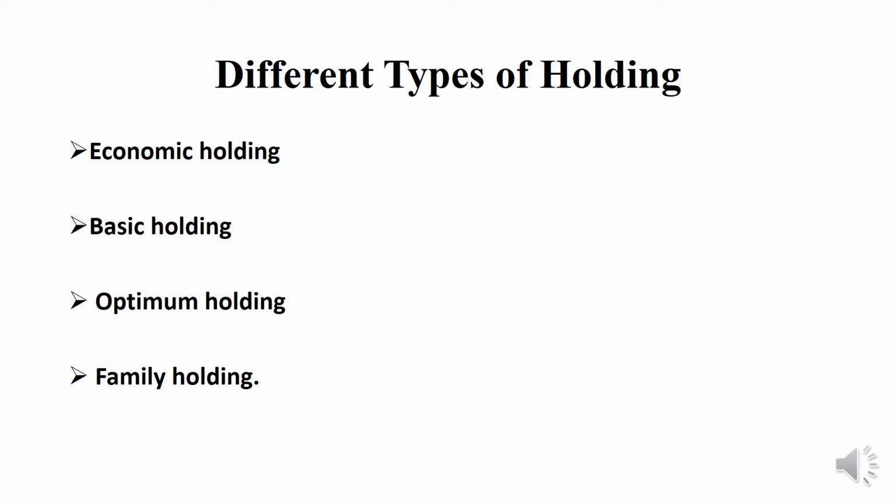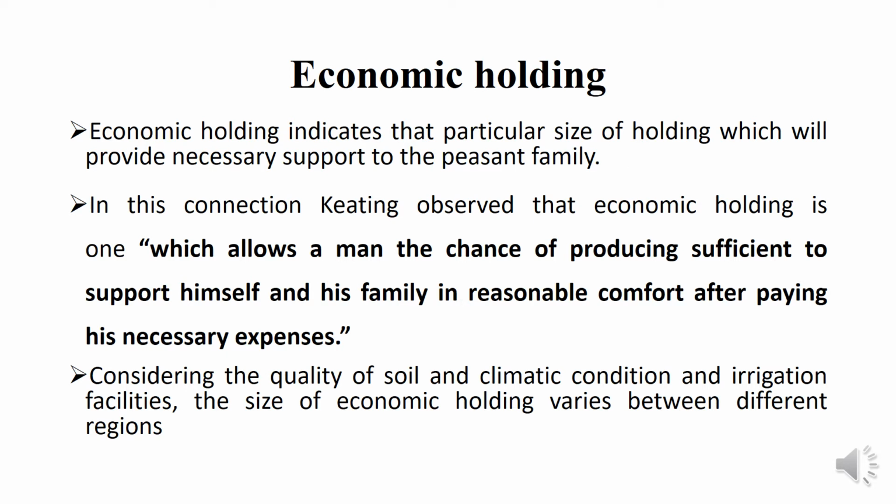Let us discuss the different types of holding. First of all, economic holding, second basic holding, third optimum holding, and fourth family holding. One by one we will discuss. First of all, economic holding indicates that particular size of holding which will provide necessary support to the peasant family.